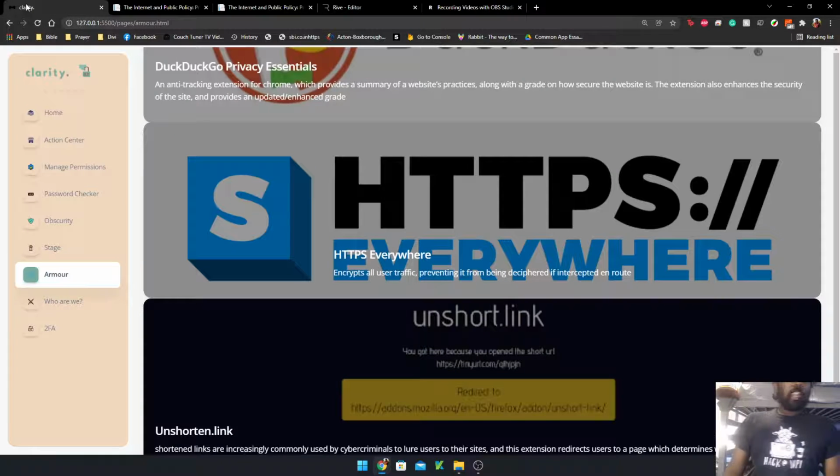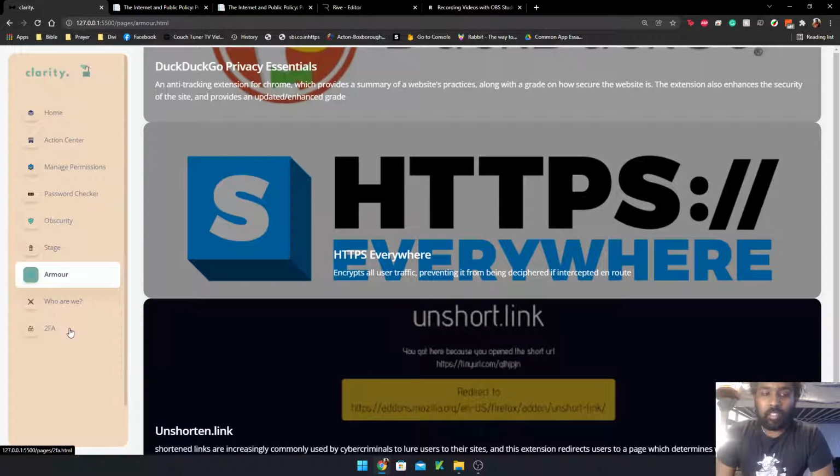And on the whole, that's what Clarity was. We tried to do a lot of things to make sure that the people that use it will be able to stay safe in today's pretty hostile internet. And another idea we had was a two-factor authentication. But when we started, we hit a lot of roadblocks, and we were like, we need to get something working before we can get to more advanced stuff.